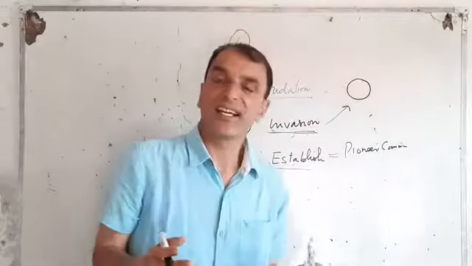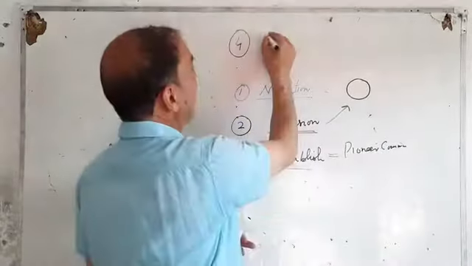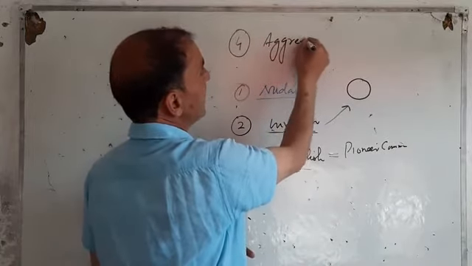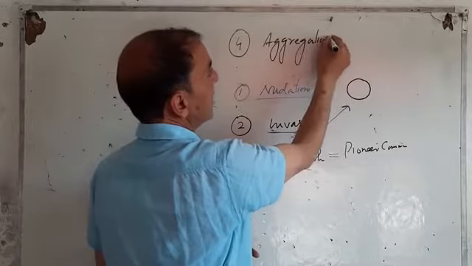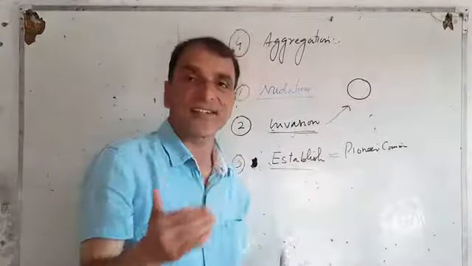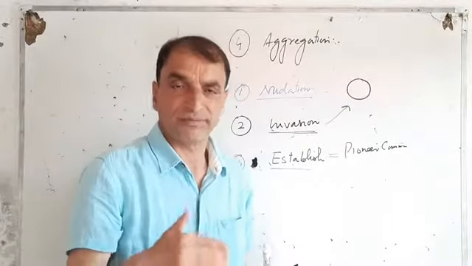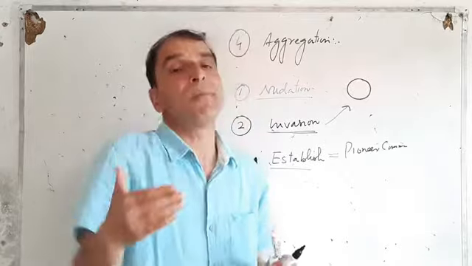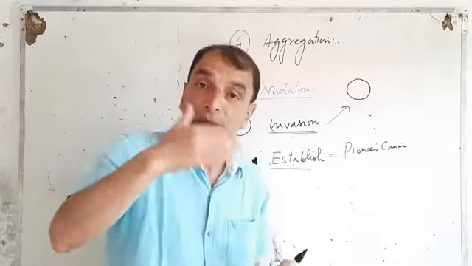Then comes the aggregation. Aggregation is the fourth step in the ecological succession. During aggregation, the established plants, biotic communities, right? They just increase in number by undergoing reproduction.